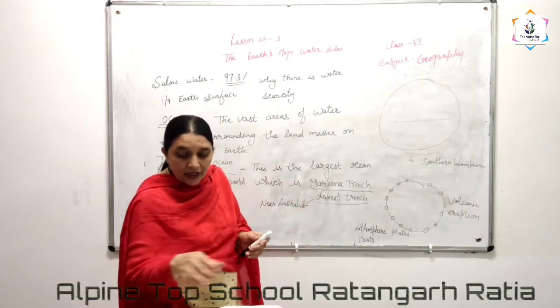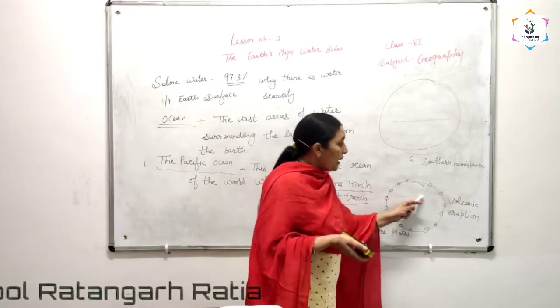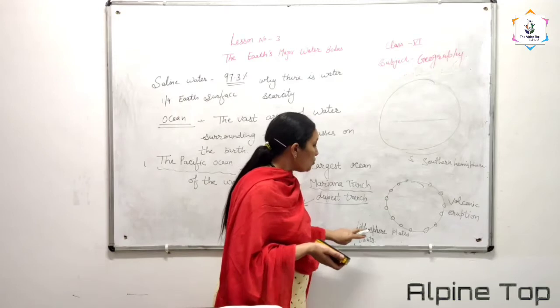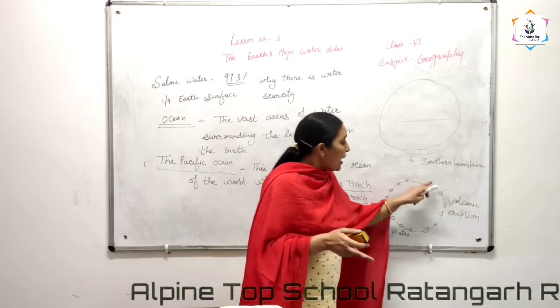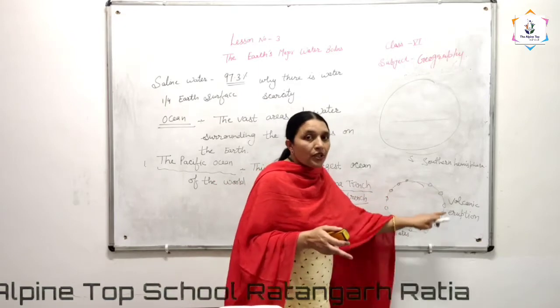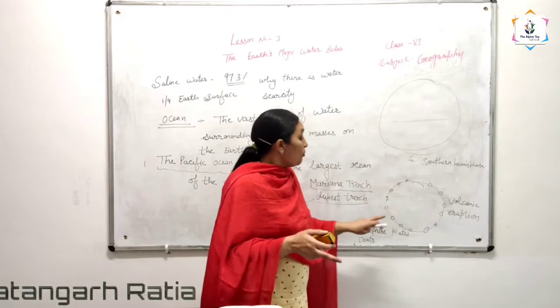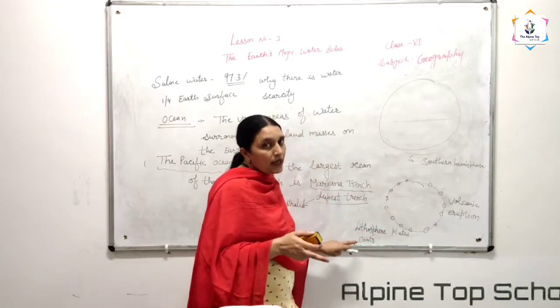Clear? After that beta, and one thing more, sorry, children, you can see it is in circular shape, and lithosphere plates join in this place, in this ocean, and volcanic eruption is also there. Why? Because lithosphere plates join in that place.